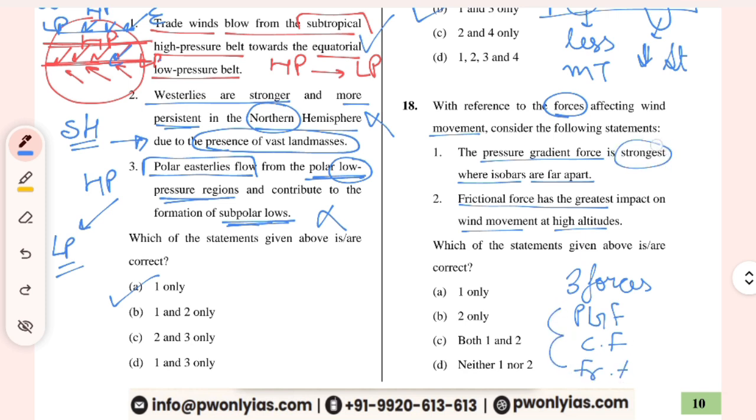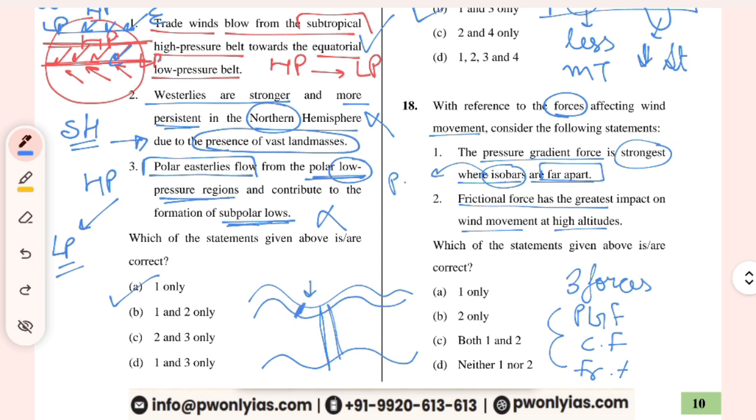So the pressure gradient force is the strongest where isobars, the pressure belts, are far apart. So this is the first isobar, this is the second isobar, let's say this is the third isobar. The difference between these two is less as compared to these two, right. Now they are asking in which the pressure gradient force will be greater, strongest in this or in this. I think it should be in this one. When they are close, the pressure difference will be greater. That means strong winds. And in this one there will be less pressure difference, right.